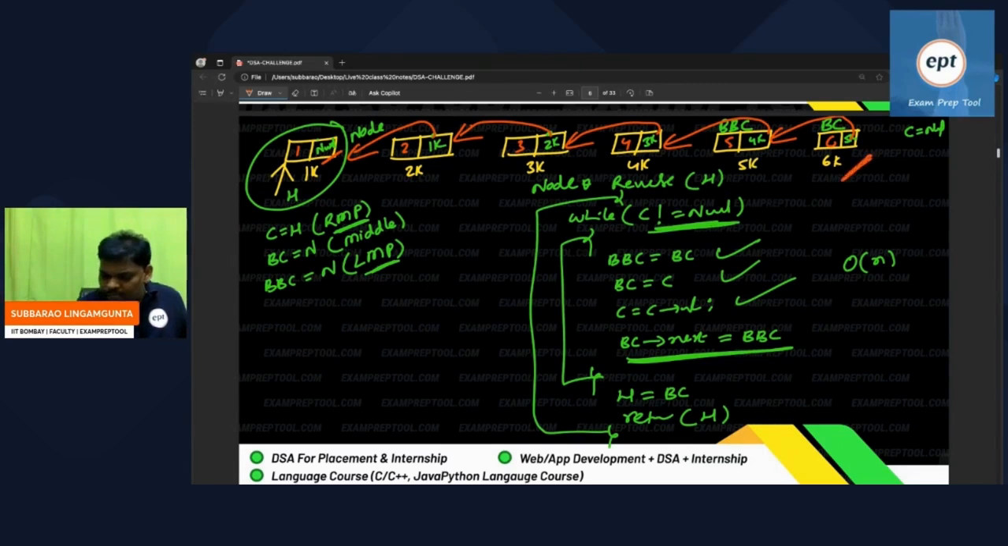So return BC. I stored the BC in the head node. BC is what? 6K. 6K I will store in the head. Head became 6K. Return head. Return 6K. Head always points to the first node. So this is the reverse.